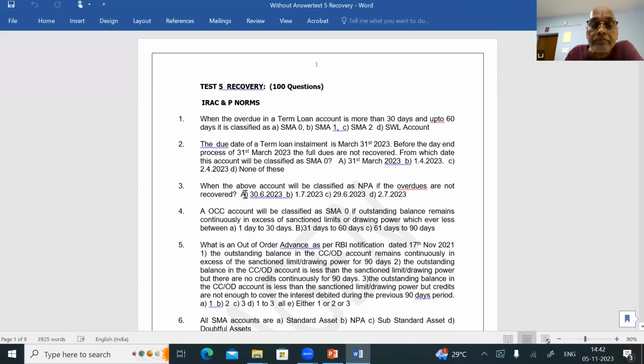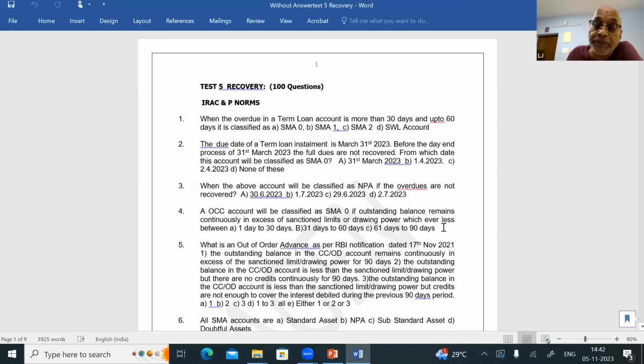Question number 4, an OCC account will be classified as SMA 0 if the outstanding balance remains continuously in excess of the sanctioned limit or drawing power, whichever is less, between 1 day to 30 days, between 31 days to 60 days, 61 days to 90 days. Friends, you know, for ODOCC accounts, there is no concept called SMA 0. The answer should be another option, D, none of these.